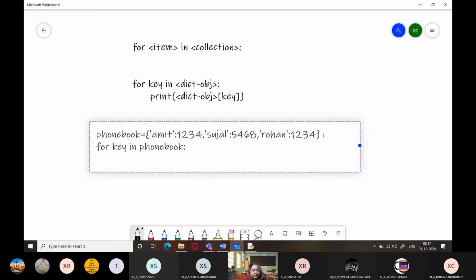Now key is not a keyword, students. It is a user defined identifier, so you can change its name. You can also write for name in phone book, for contact in phone book. Any identifier you can take in place of key. But why are we taking key? Because it is easy for us to understand that this is a dictionary which we are trying to traverse. So I am writing here phone book, which is the dictionary object, and key.